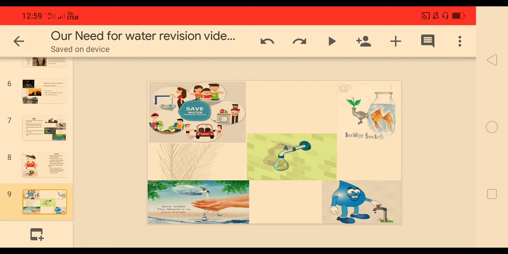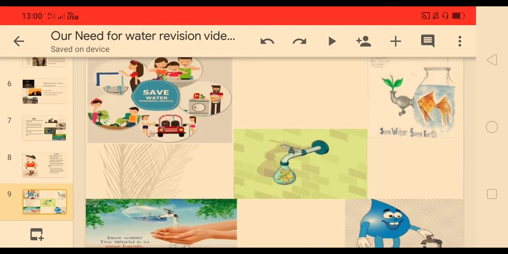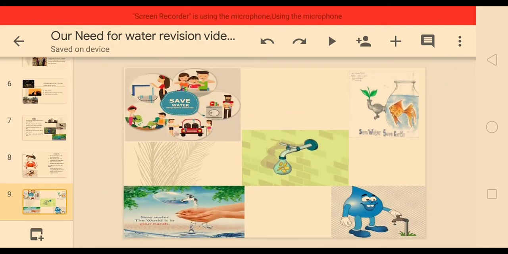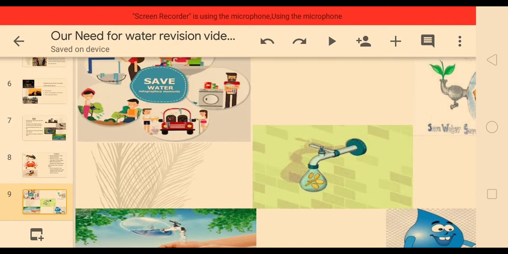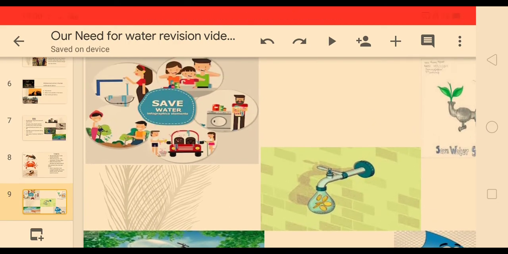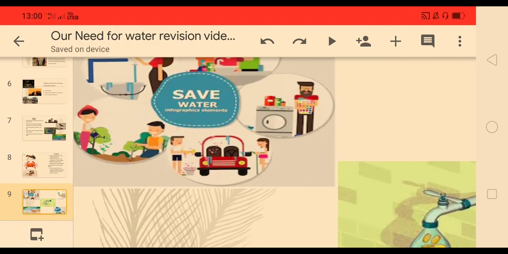So children, this way we learn that water is very important for every living thing. That is why we have to save water, because rain is the only source of water. If it does not rain, we will not get water, and all the living things will be in danger. That is why we have to save water. How can we save water? It is shown in this picture.